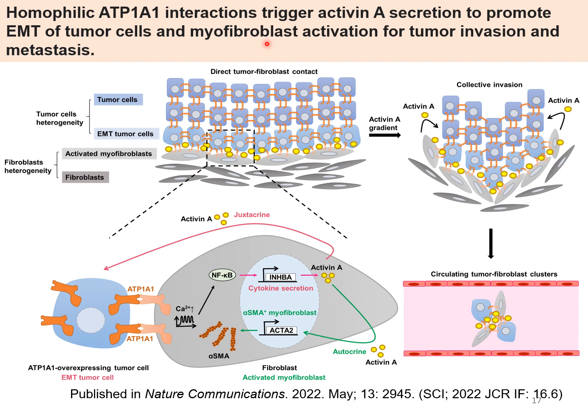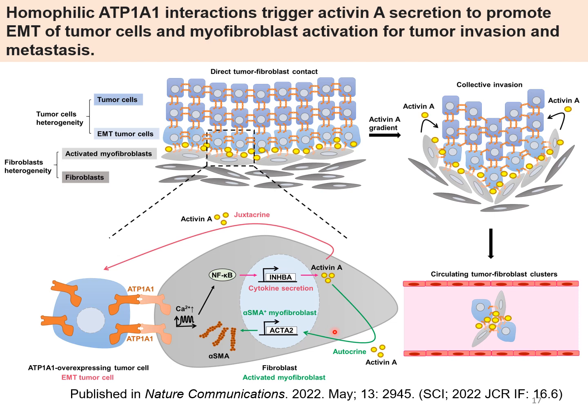Our study highlights the importance of the tumor-supporting niche modified by direct contact between ATP1A1-overexpressing tumor cells and fibroblasts. Homophilic ATP1A1 interaction facilitates heterotypic cell adhesion and directly regulates cytoplasmic signal transduction. This tumor-promoting cell-cell interaction induces juxtacrine Activin A to generate tumor cells with EMT plasticity, and autocrine Activin A for fibroblast self-activation.